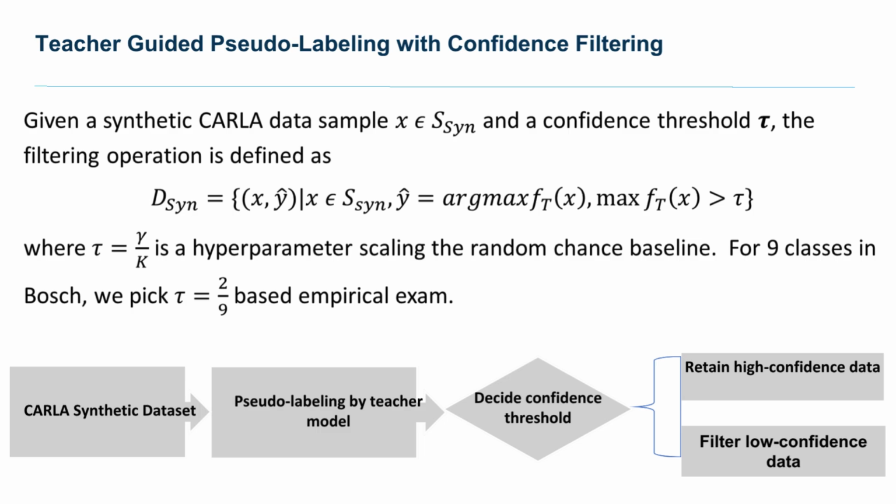Okay, so next, the YOLO11 teacher model pseudo labels the CARLA frames. We retain detections above a threshold of 2/9 confidence level. This is twice the random chance baseline for 9 classes. And the threshold is intentionally looser because the teacher struggles to detect yellow light events already by itself.